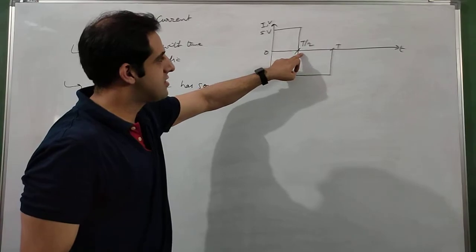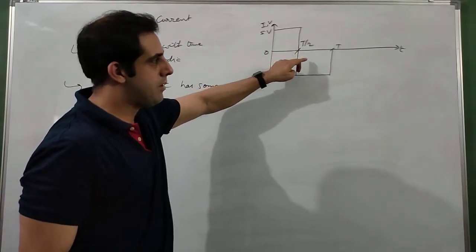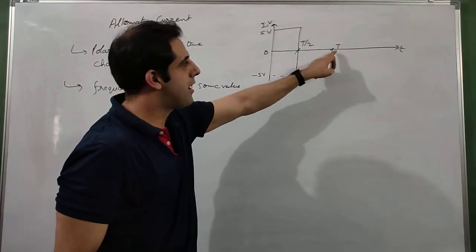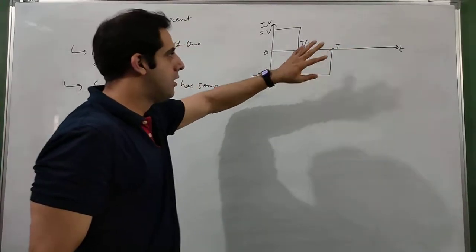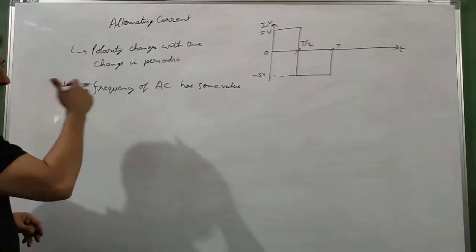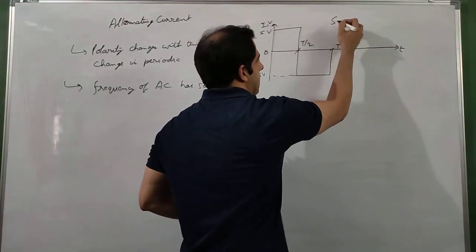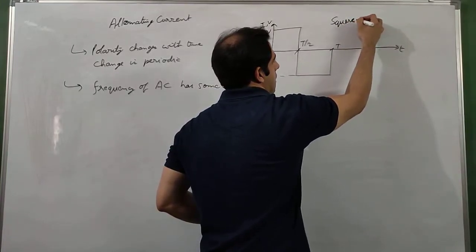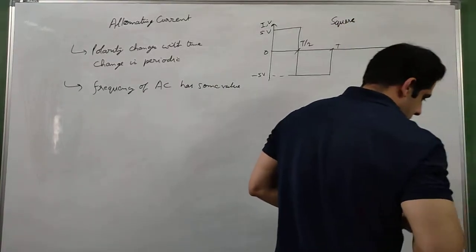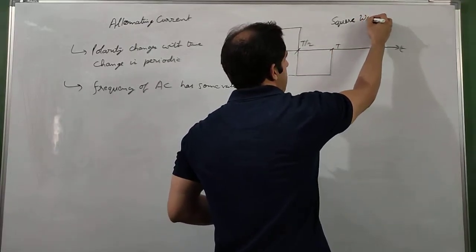So at this t by 2 the change happened, again after t by 2 the change will happen, then again after t by 2 the change will happen. So this is an example of alternating current, and because of its shape it is called a square wave.